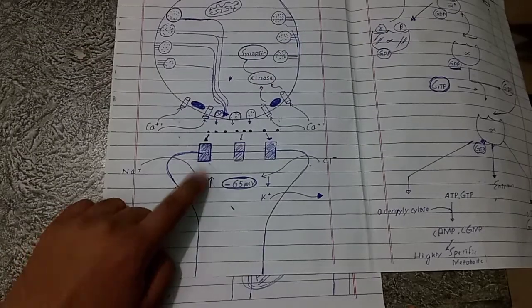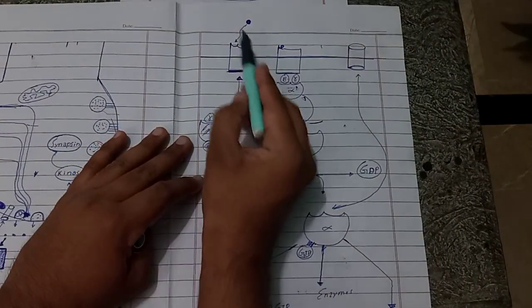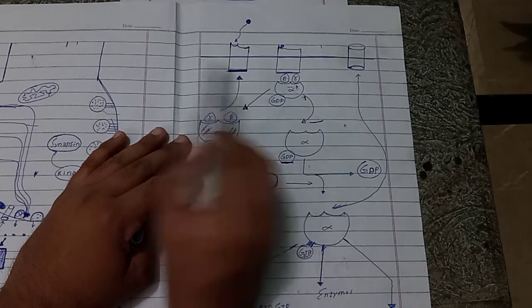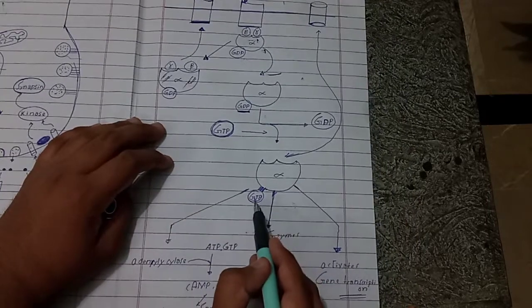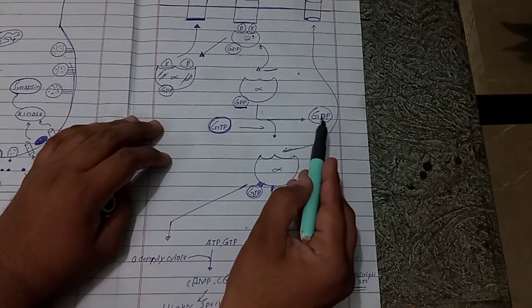This pathway by which ionotropic receptors excite or inhibit the neuron is only the short-term process, and this is the long-term process. Now when the neurotransmitter is released, then what happens? Then the reverse process takes place. The GTP bound to the alpha subunit is hydrolyzed into GDP.